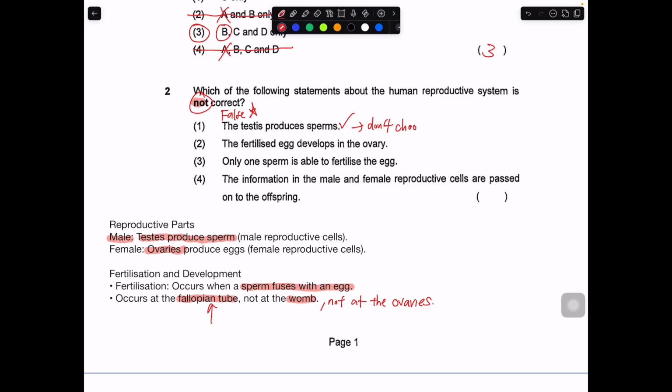Don't choose. Next, the fertilized eggs develop in the ovary. This is wrong. The fertilized eggs develop in the womb. The fertilized egg develops in the womb, but the fertilization occurs at the fallopian tube. So there's a difference. Fertilization means where the sperm meets with the egg. In this case, this is a false statement. So number 2 is the correct answer. Only one sperm is able to fertilize the egg is definitely correct. The last one is also correct: information in the male and female reproductive cells is passed down to their offspring.